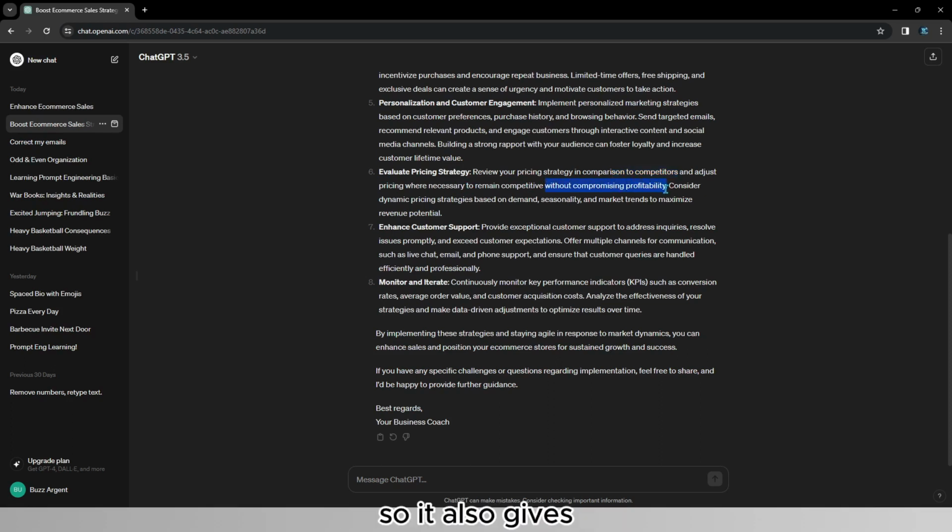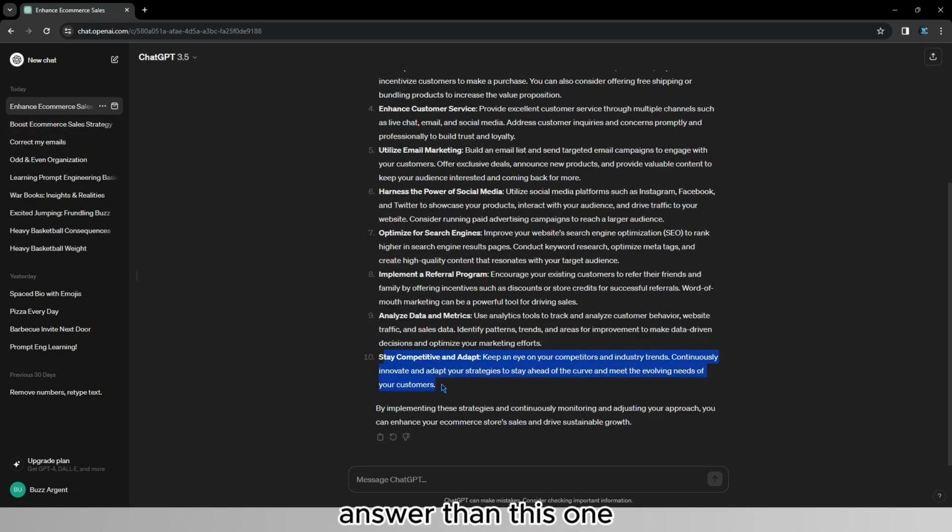So it also gives you guidelines on how to review your pricing strategy. Consider dynamic pricing strategies based on demand, season, and market trends. So not only does it give some guidelines regarding profitability and competitor research, but also regarding the amount of demand, the season we are in, and the market trends, which is a way more precise answer than this one, as you can see.